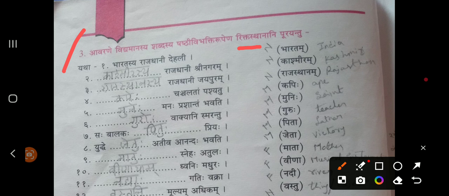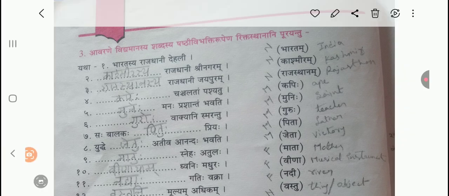Bharatasya Rajadhani Delhi. Bharatasya means it's the Shashti Vibhakti singular form of Bharata Shabda. If you type this Bharatasya in ashtadhyayi.com or sanskritabhyas.in, then you will be able to find its dual and plural forms as well. So Bharatasya is the Shashti Vibhakti and its Rajadhani is Delhi. In the sense, India's capital is Delhi.